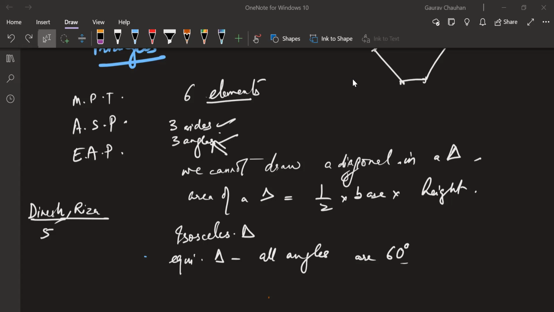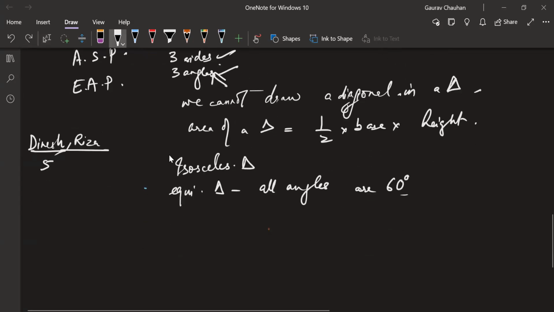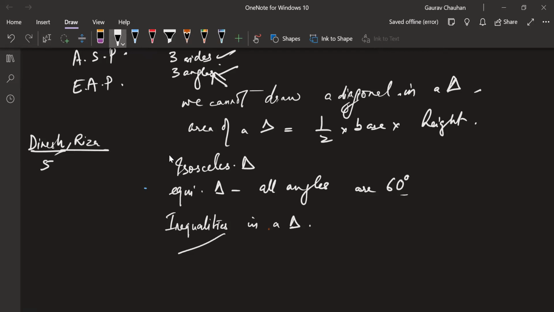Triangle inequality. That's an entire topic which we have not touched. What do you know about inequalities in a triangle? This is super important. It's something we had not spent a lot of time on, but we had touched it, just to understand the meaning of this in 8th class and 9th class also. Anyone who would like to explain? That's the first property. There are 2-3 things inside this. So the first thing is, go ahead, Bindu.